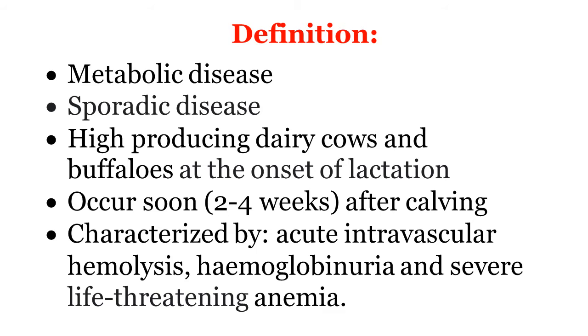Because of this hemolysis, hemoglobin is released into circulation, filtered through the kidney and appears in the urine, called hemoglobinuria, presence of hemoglobin in the urine. This is a very severe, life-threatening anemia, loss of hemoglobin and RBCs. So it is a life-threatening condition.